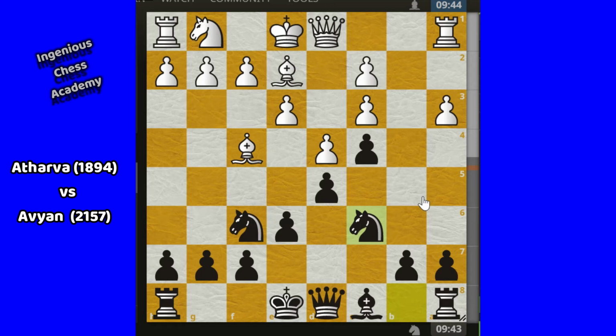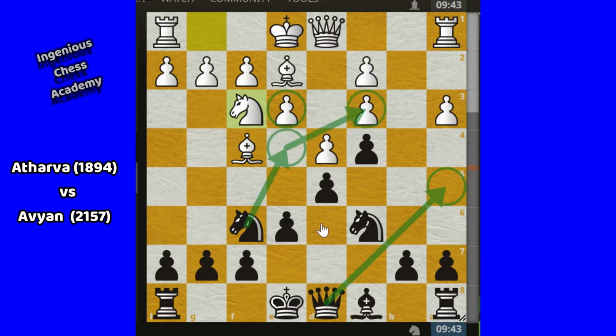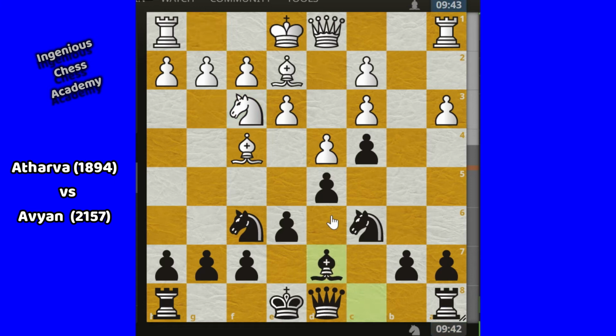Here I think Atharva was not taking care of this pawn. He was thinking that there is not much danger here. So Atharva played Nf3, which is a good-looking move but a bad move here. Why bad? Now if Avian comes with queen A5 and E4, then Atharva cannot save this pawn. Again Avian forgot to play it. He played bishop D7, thinking that he should develop his bishop, and in future this bishop will be coming here to attack these weak pawns. You can see that these two pawns are backward pawns.